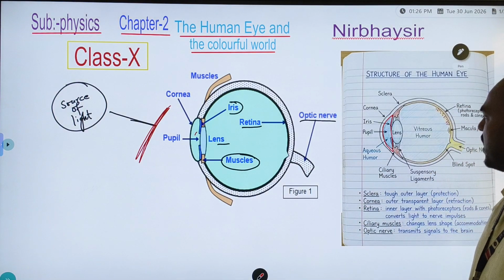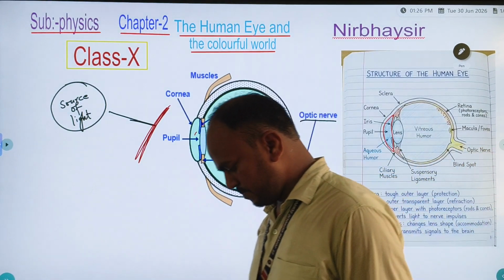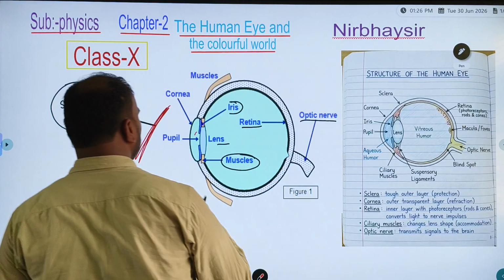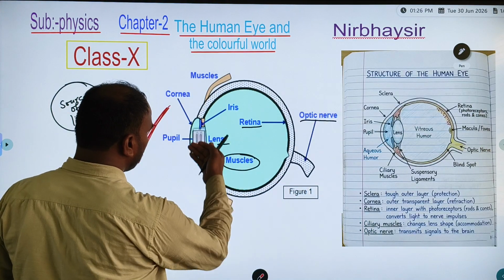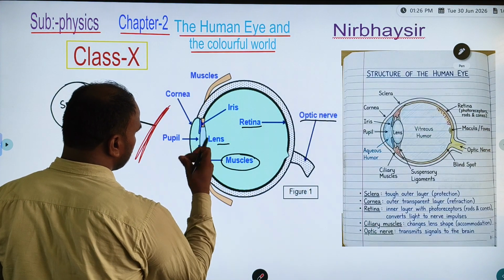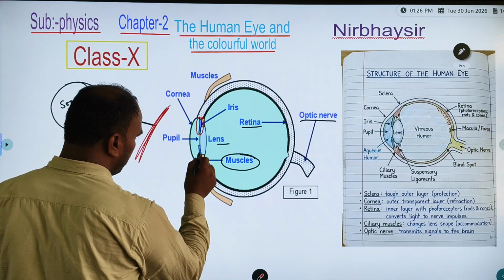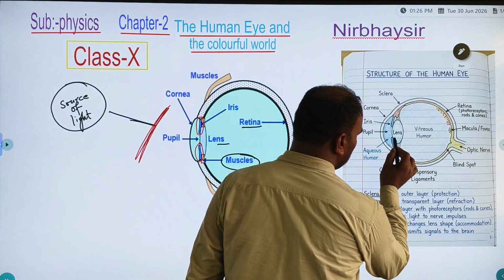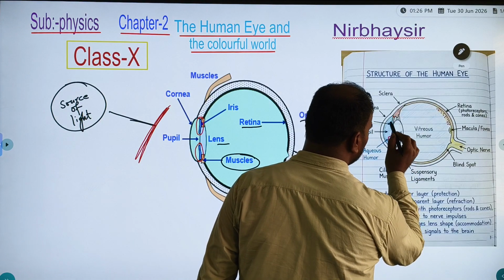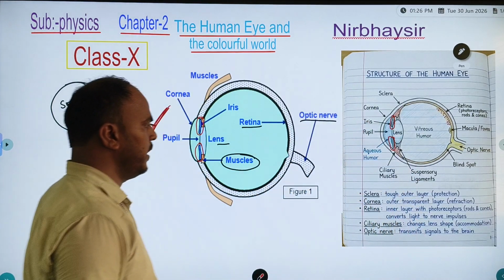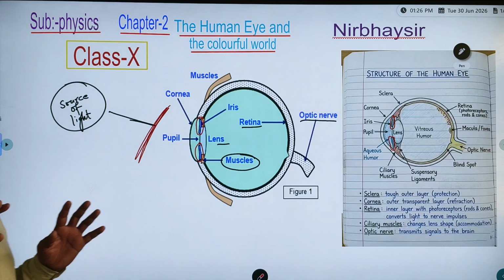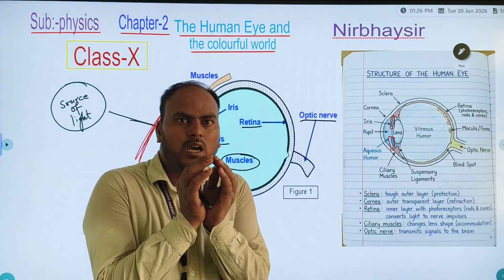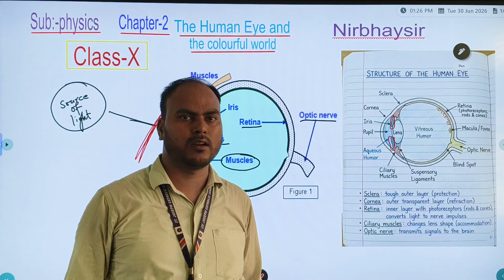After that, the next part which we have is the iris. Here you can see the blue one is the iris. This blue one and this blue one is the iris. Here also in this figure you can see this one is the iris. The iris has a function: it controls the intensity of light.